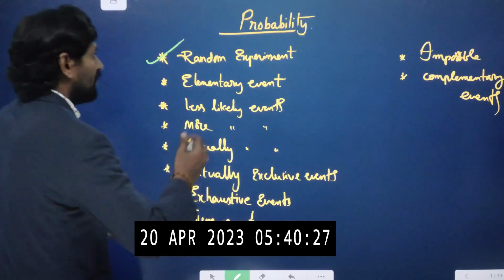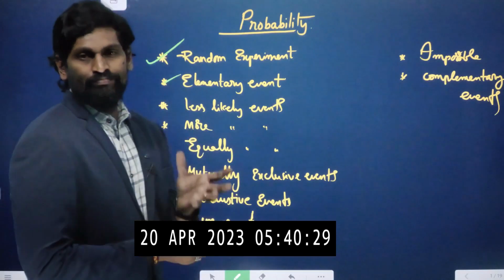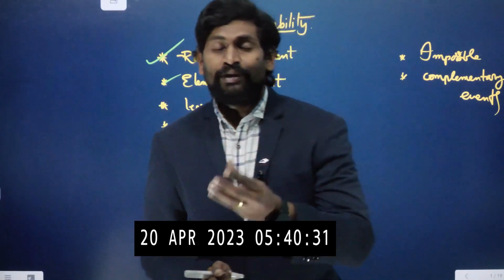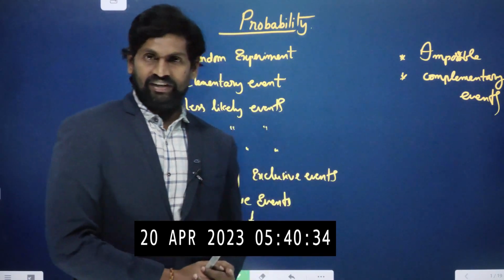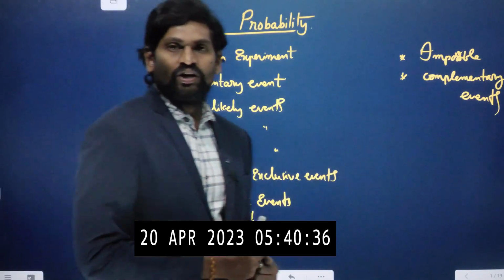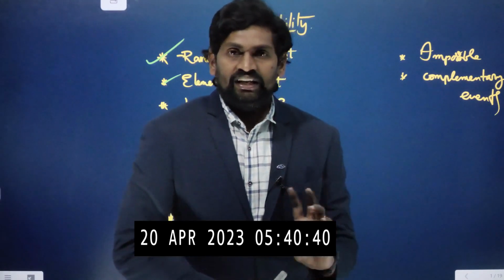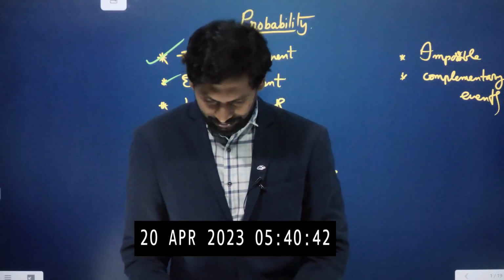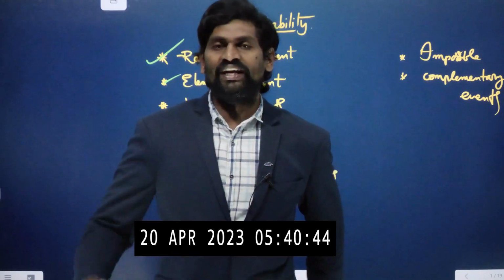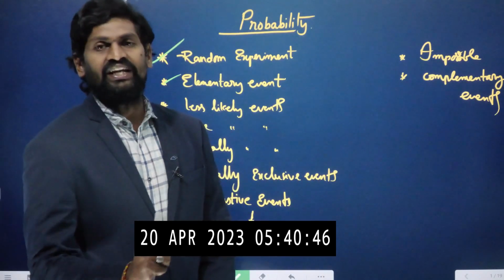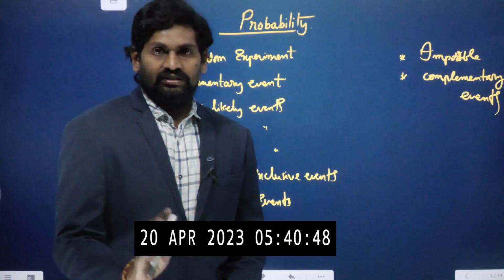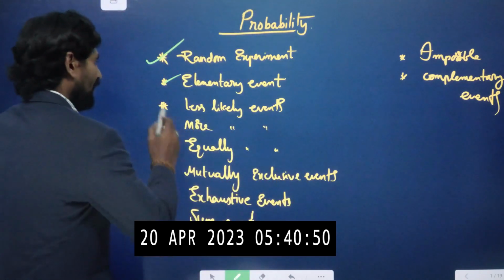Now coming to the elementary event or simple event. The result of a random experiment is called an elementary event. For example, when we are tossing a coin, the result will be head. Head is called an elementary event or simple event. So simply, it is the result of any single repetition of an experiment.